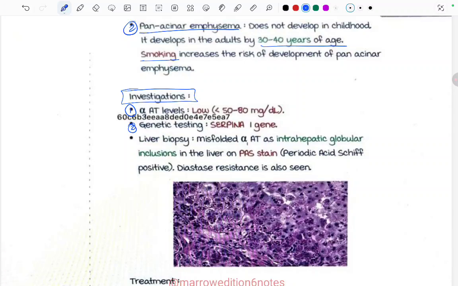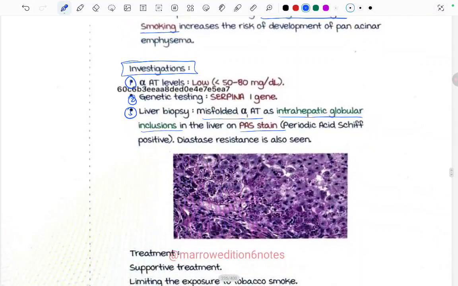Second one is gene testing, the SERPINA1 gene. Third one is liver biopsy. We can see the misfolded alpha 1 antitrypsin as intrahepatic globular inclusions in the liver on the PAS stain, that is periodic acid Schiff positive stain, and diastase resistance is also seen. So these intrahepatic globular inclusions are PAS positive.